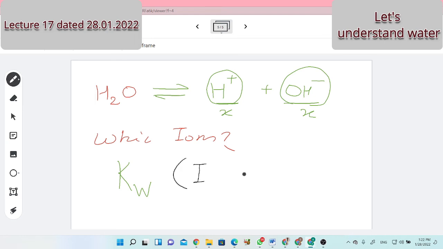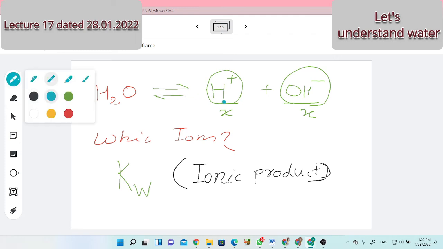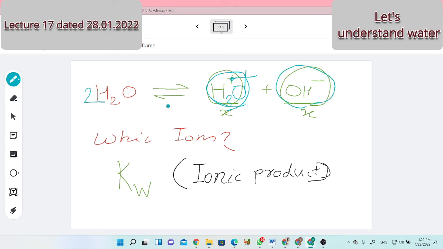Ka is the dissociation constant for the acid, Kb for the base, and Kw is the dissociation constant, or ionic product, for water. It involves the concentration of H plus ion and the concentration of OH minus ion. More correctly, we represent H plus as H3O plus. Instead of only one water, we consider 2 water molecules, and we get H3O plus and OH minus. It is the actual ionization reaction for water.